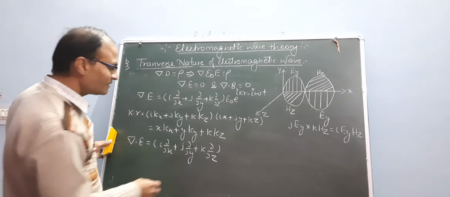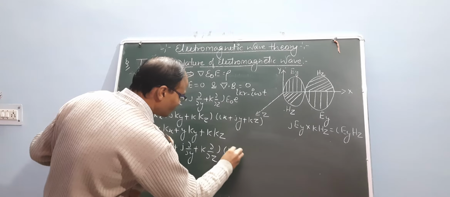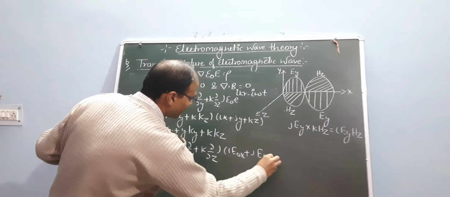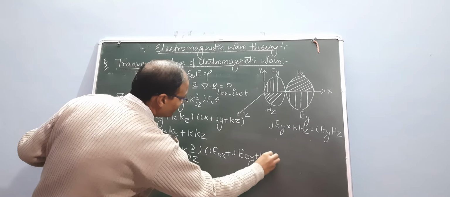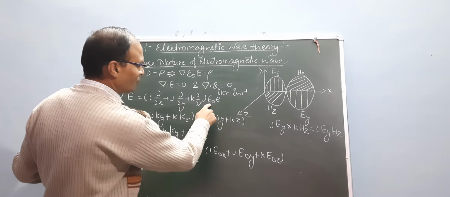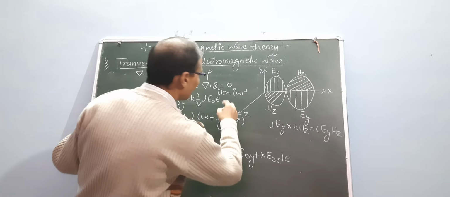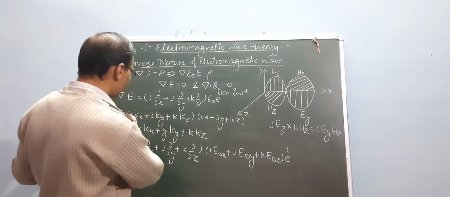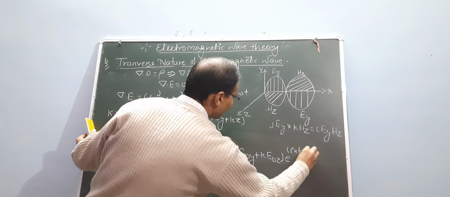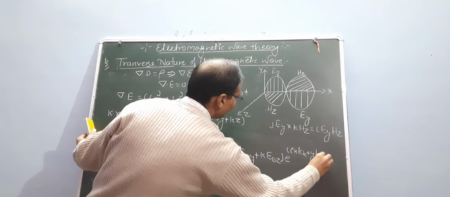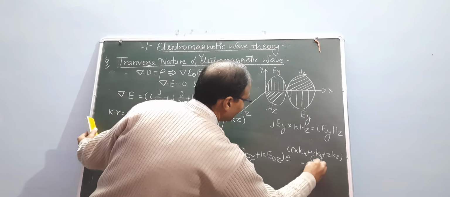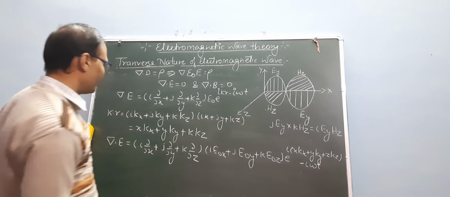So E naught is i times E naught x, j times E naught y and k times E naught z. And e to the power i, what is k dot r? It is x kx plus y ky plus z kz minus i omega t. This is the complete function.